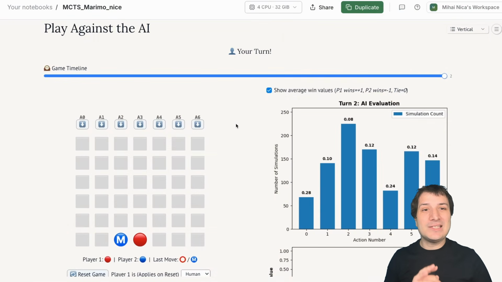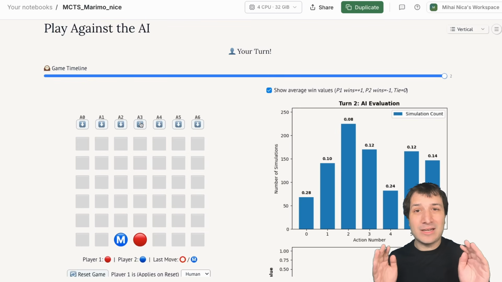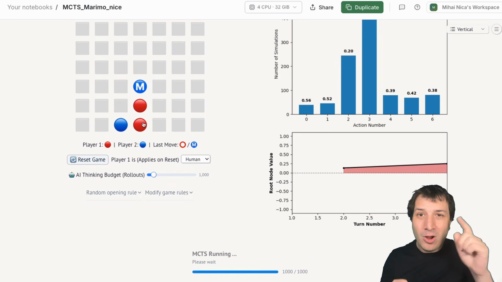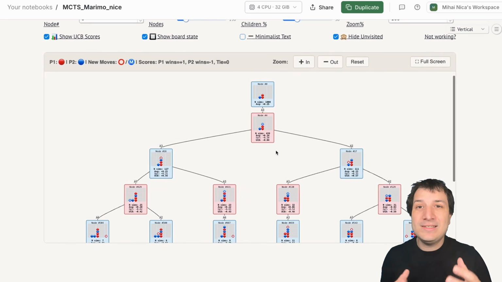And to help with this, I'm going to explain everything using this Connect 4 example that I showed you earlier. I've released this as an online interactive notebook. You can run it in your browser, link in the description, and it has buttons to let you step through all the individual steps of the algorithm and really see what's going on.